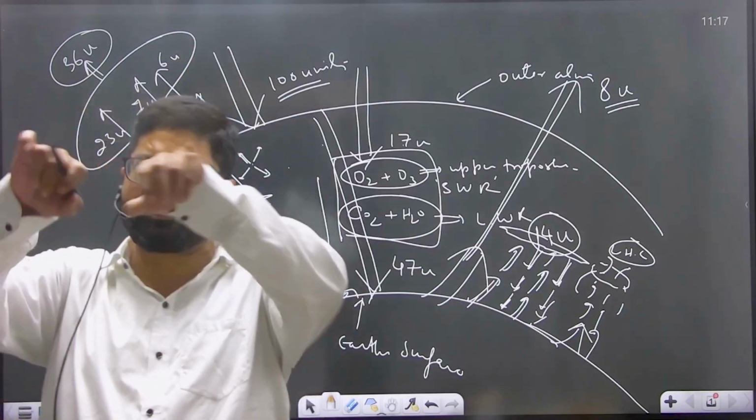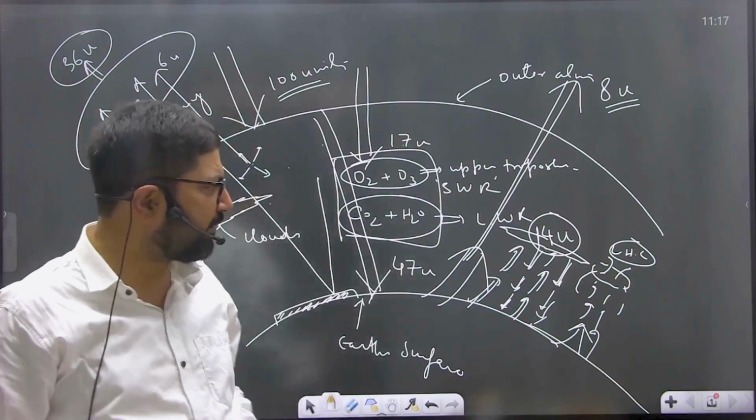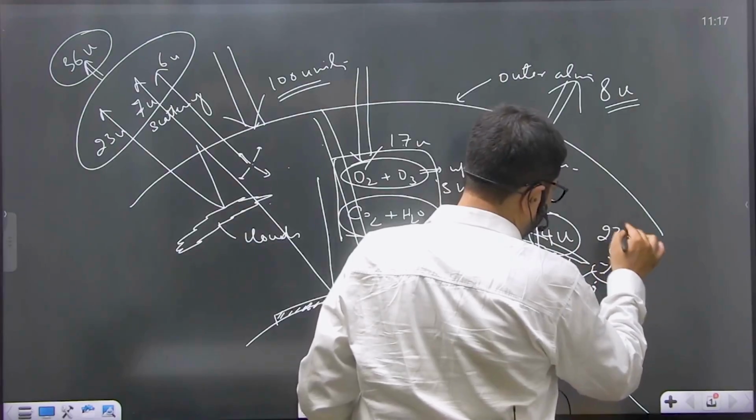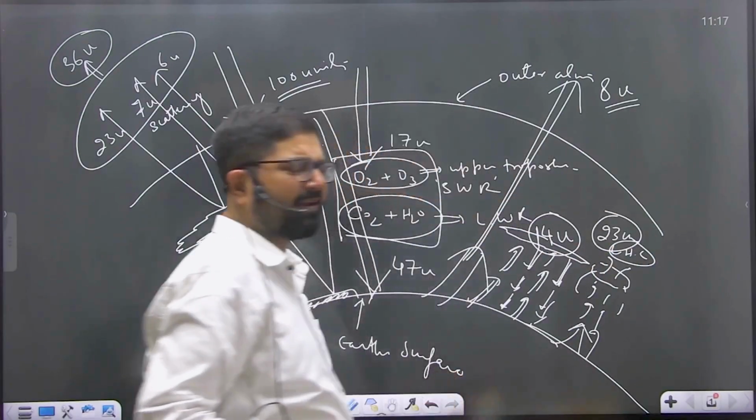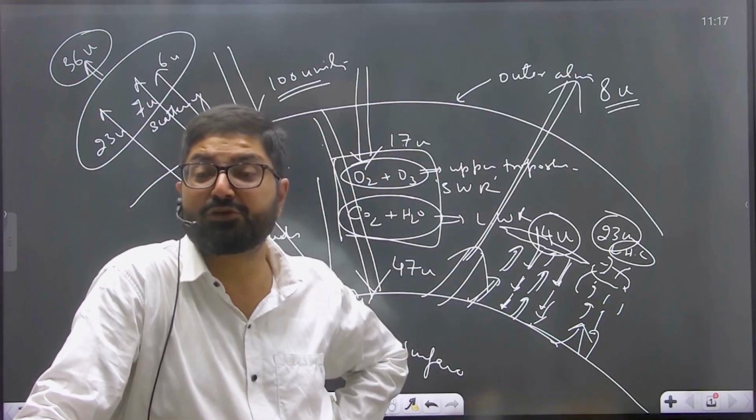And on condensation, when the vapor condenses into water, it releases that heat in the form of latent heat of condensation. This way, 23 units of terrestrial radiation is absorbed. Latent heat of condensation adds 23 units of heat to the atmosphere.